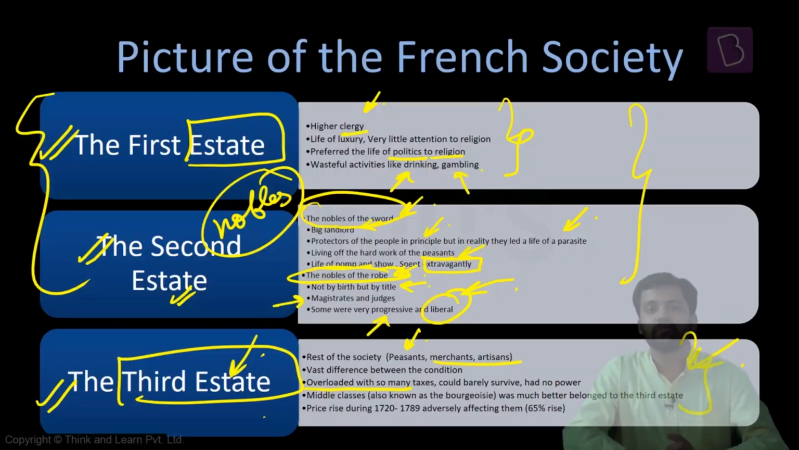If I'm paying money, that means I should be able to take decisions which impact my life. But that was not happening. So they did not have any power. They were just paying money. And among the third estate, there was also one section, especially these merchants and all these people, they were the middle classes. They were referred to as the bourgeois.